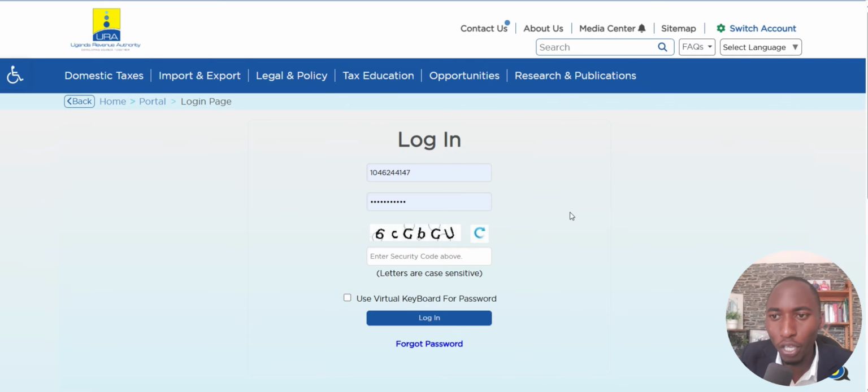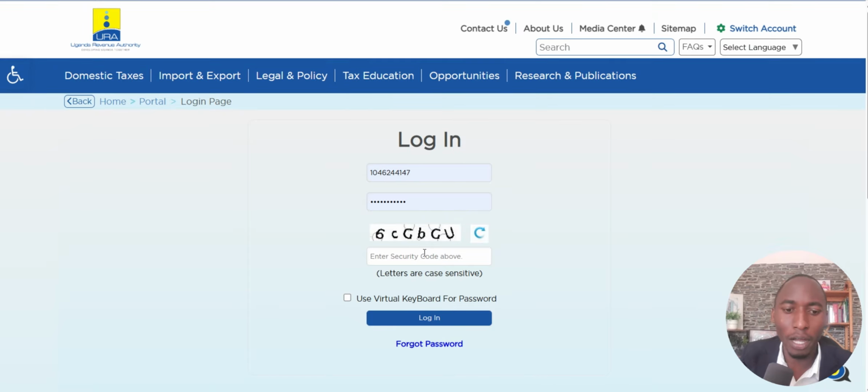So before you log in directly, they will ask you to change the password, and then you will use that one-time password they give you as the first password, and then you will get your password that you will be able to remember, and then going forward you'll be able to log in to the URA portal. So I already did that.